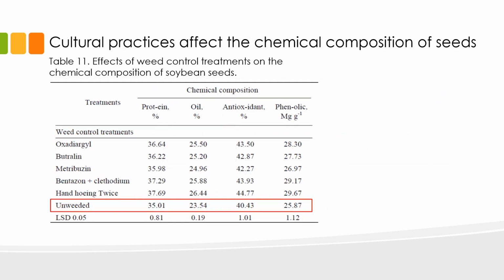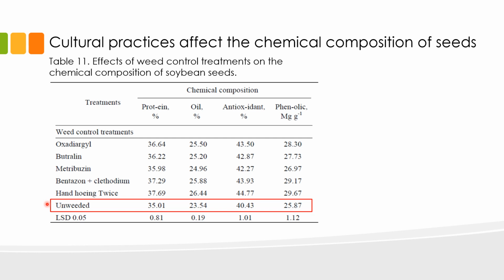Lastly, we have cultural practices. The way we manage our crops has a direct effect in the chemistry of our produce. In this particular slide, we will see how various weed control treatments affect the protein, oil, antioxidant, and phenolic contents of soybean seeds. The weed control treatments include the use of different herbicides, including oxadiargyl, butyrylene, metribuzin, and a combination of bendazone plus clitodium. Manual hand weeding is also included as a treatment, and then of course we have unweeded